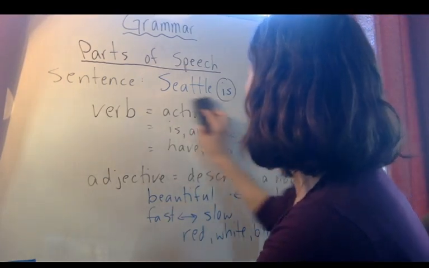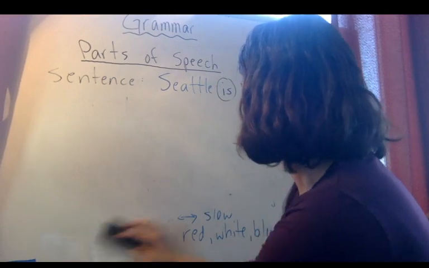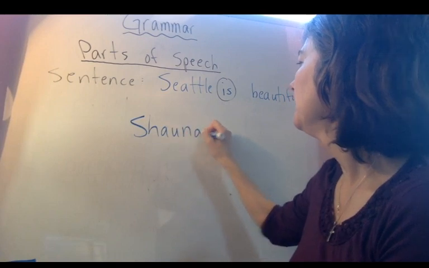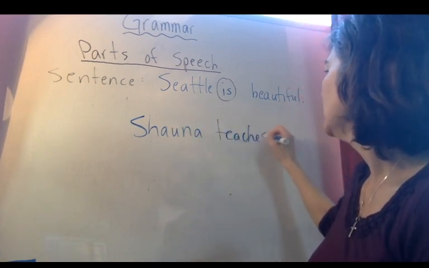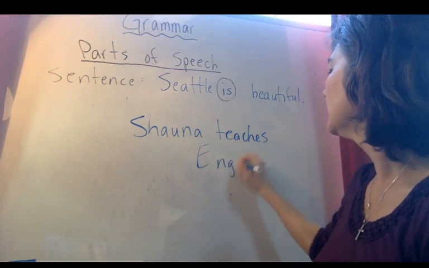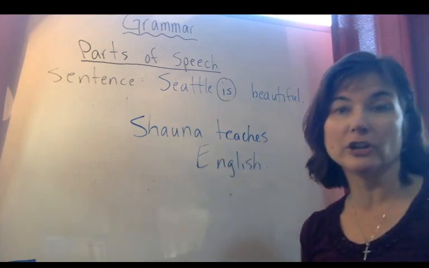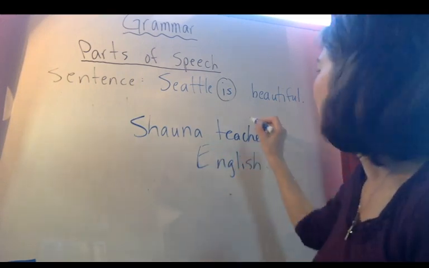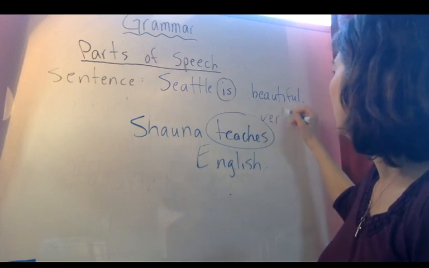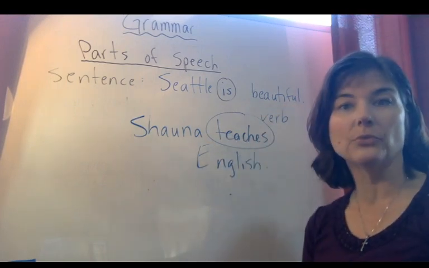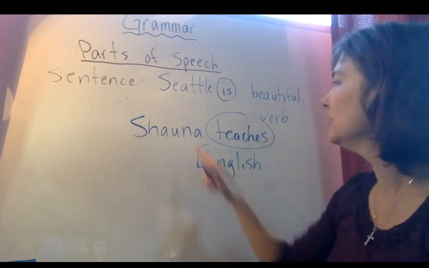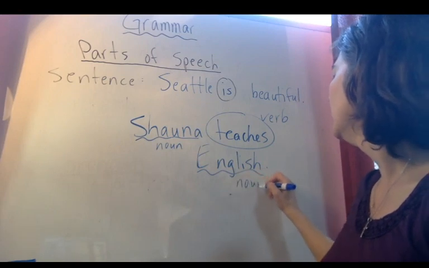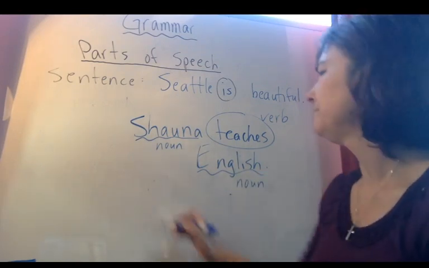All right, let's think of another example, a couple more example sentences. We can say, Shauna teaches English. All right, where is the verb there? What do you think? Let's circle the verb. It would be teaches. Teaches is the action word. All right. Where is the noun? We actually have two nouns in this sentence. We have Shauna, and we also have English. All right, so there's a good example sentence.